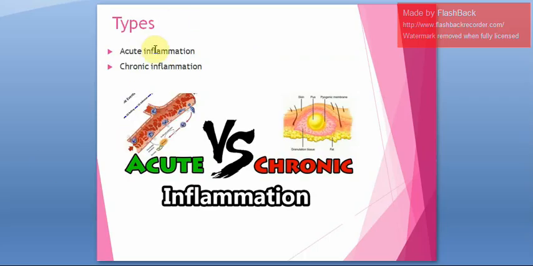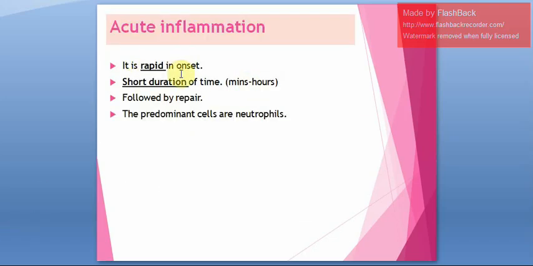Next, moving on to types. According to the types of inflammation, we have acute inflammation and chronic inflammation. As the term indicates, I might have already discussed what is an acute condition and what is a chronic condition. So similarly, what is acute inflammation? Acute means it is rapid in onset. That is, it may start suddenly but it is present for a very short duration of time. Short duration of time means here acute inflammation will last for minutes or hours.